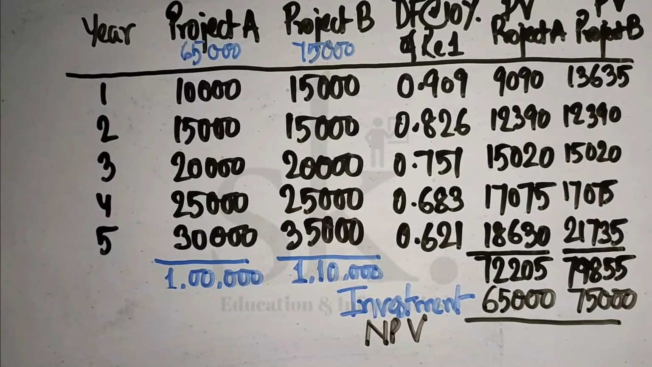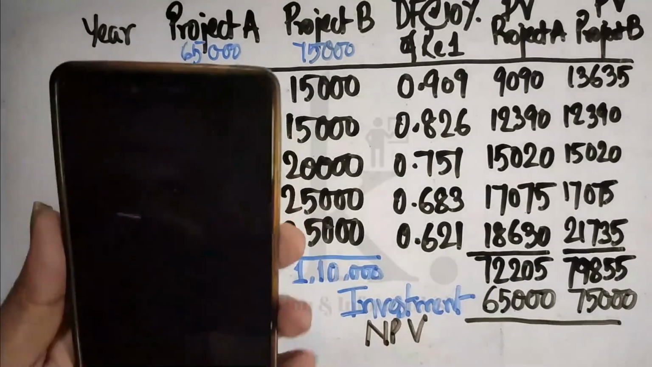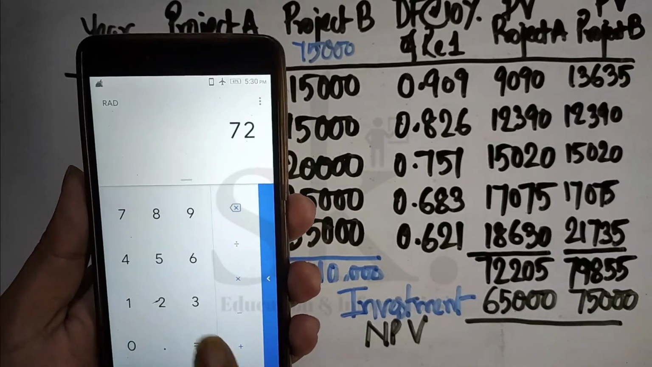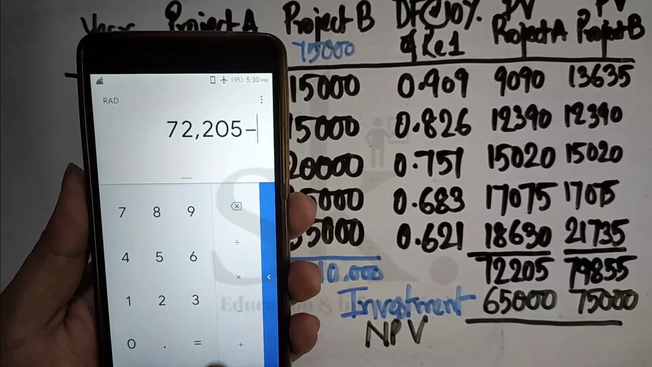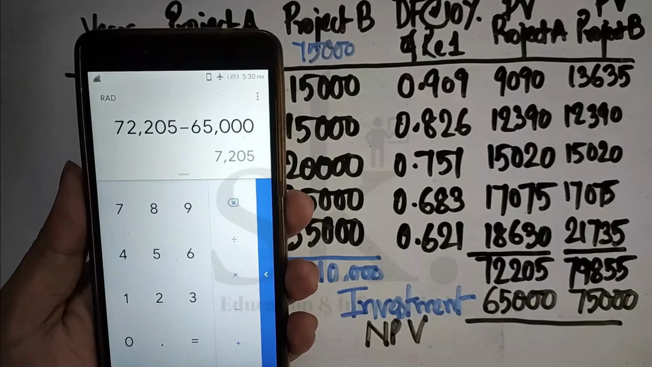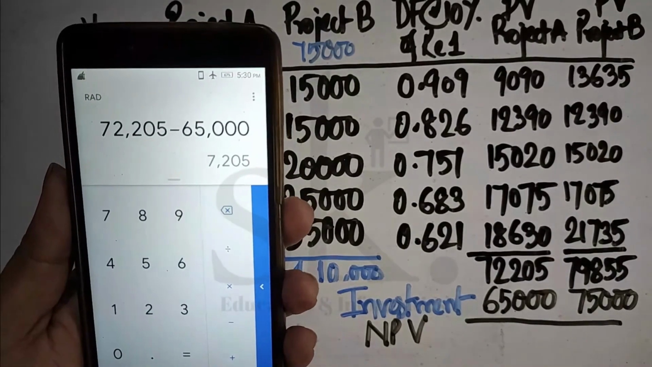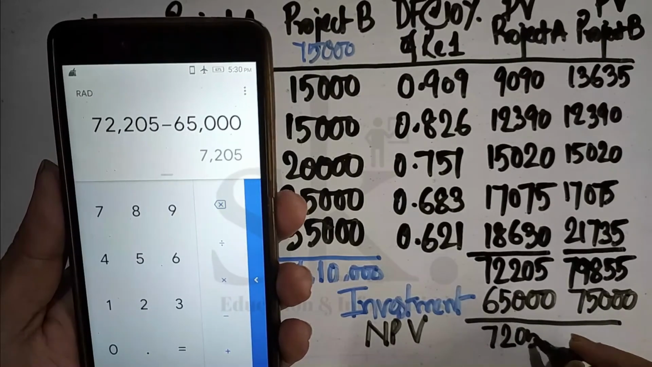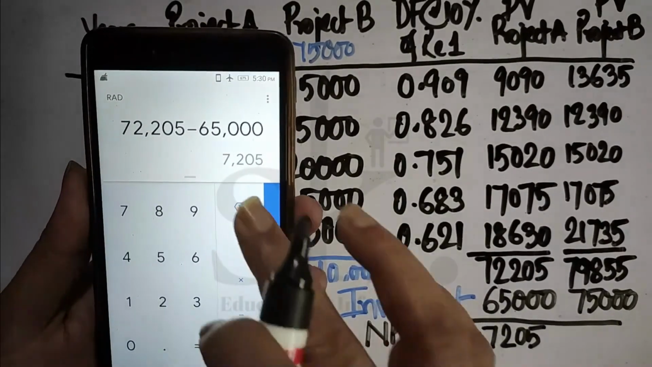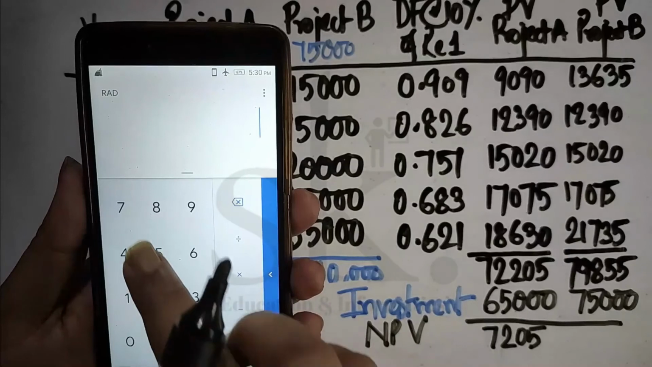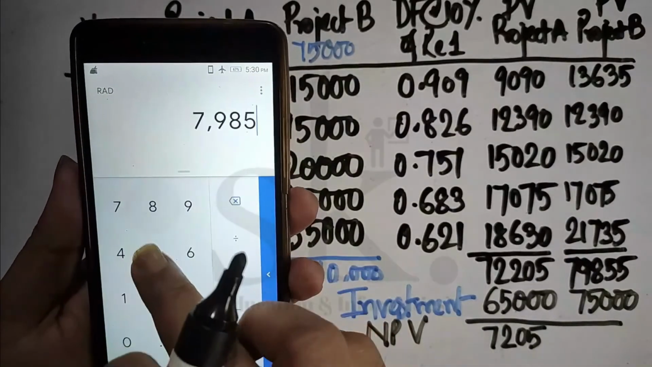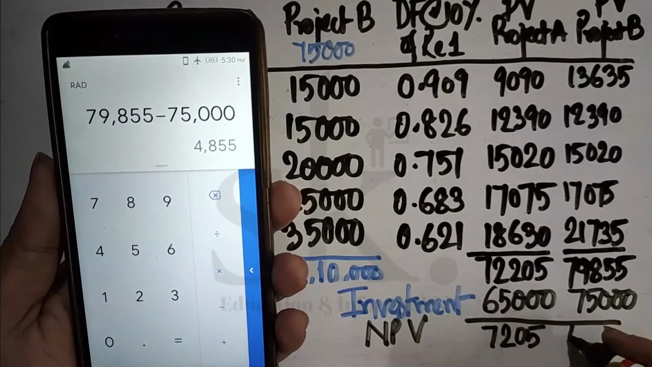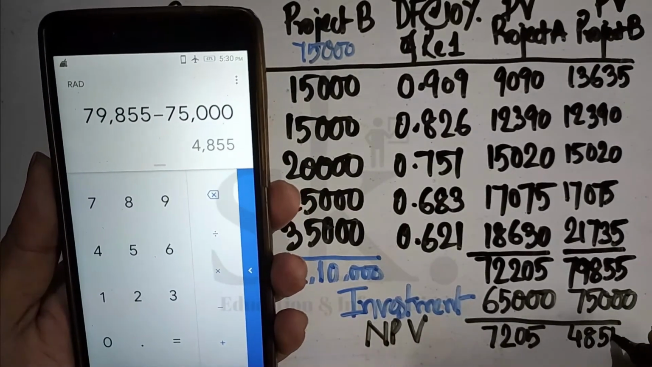Now NPV is how much? So you use a calculator again. 72,205 minus 65,000. It's coming 7205. So it's coming 7205, which is positive for project A. And let's calculate project B. It's 79,855 minus 75,000. It's coming 4,855.